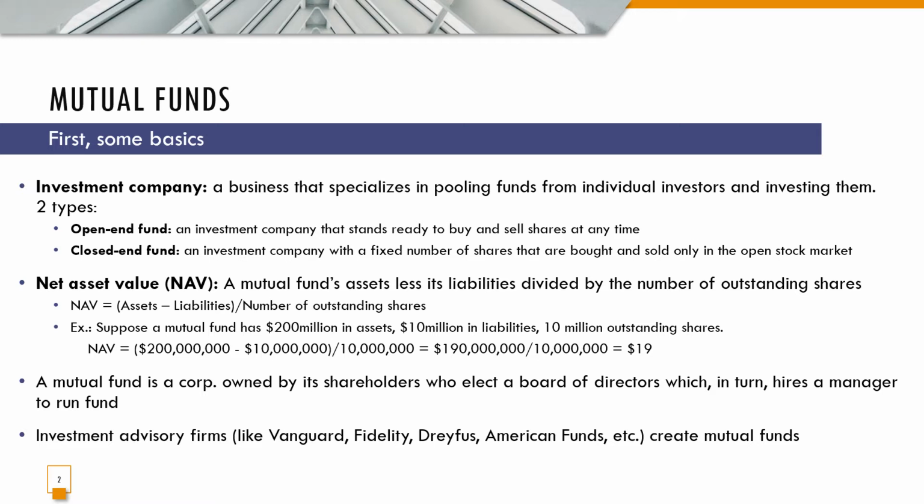So the NAV calculation works out to be 200 million minus 10 million divided by 10 million, which gives you 190 million divided by 10 million, which gives you an NAV of $19 per share.